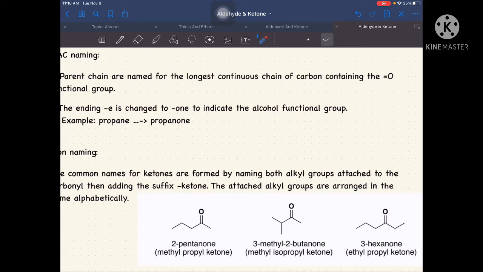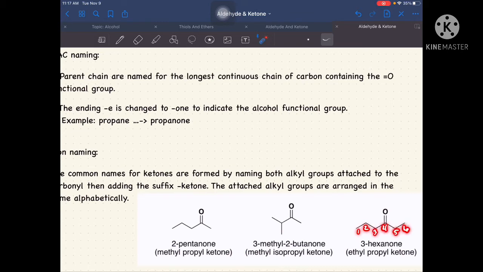It is not an indication that the functional group is always at number 2. It can also be at number 3, or at number 4. It depends. In this case, we should start number 1 where the functional group is nearest. Let's try to check here. We start on the left side. We have 1, 2, 3, 4, 5, 6.